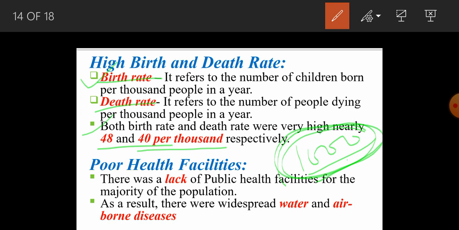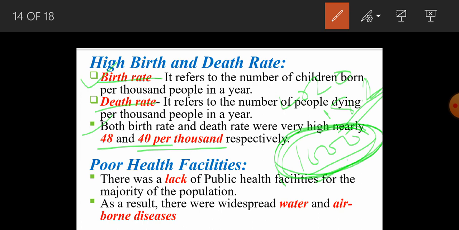You can see it is such a great figure that at the rate at which people are born, in the same rate they are dying also. And if you take the recent facts about birth rate and death rate, in the year 2020 the birth rate is about 18.2 per thousand.